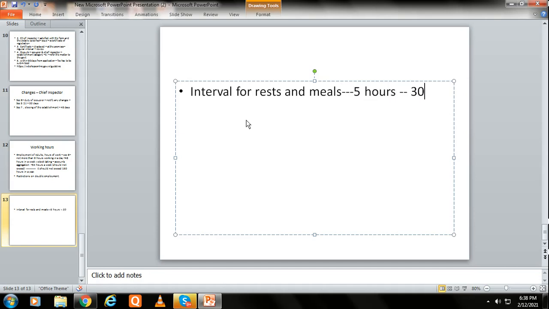The interval is maximum 5 hours. It is maximum 5 hours and then you get a 30-minute break. This is very important. It means you cannot continue to work continuously. Then, spread over.